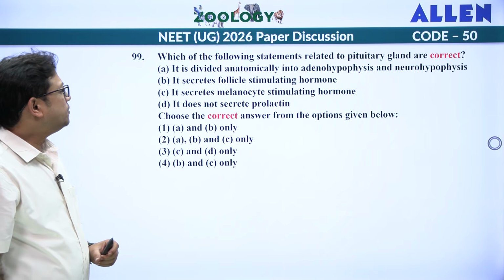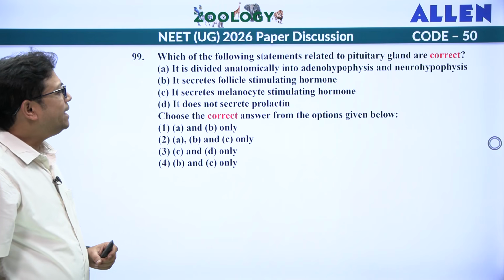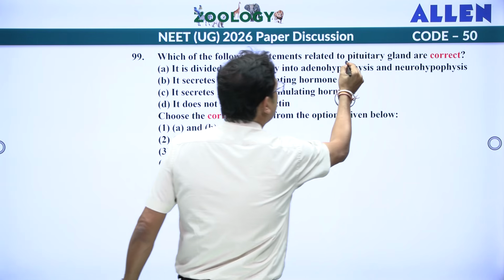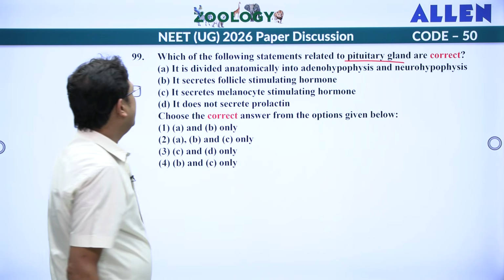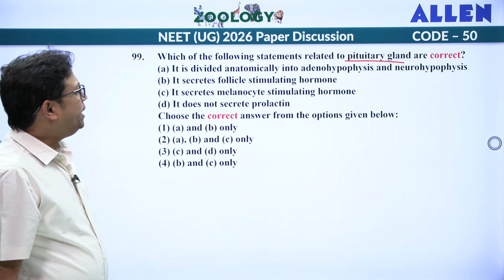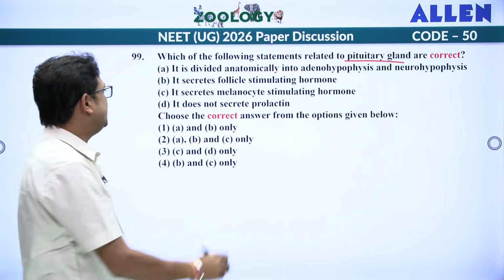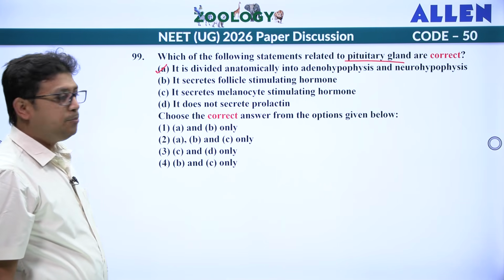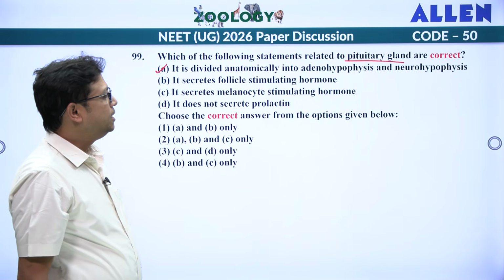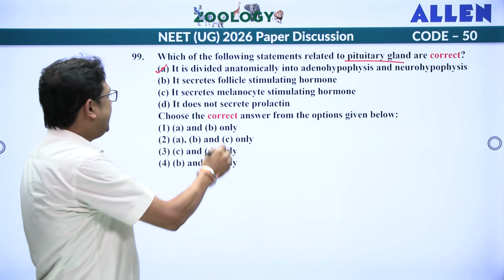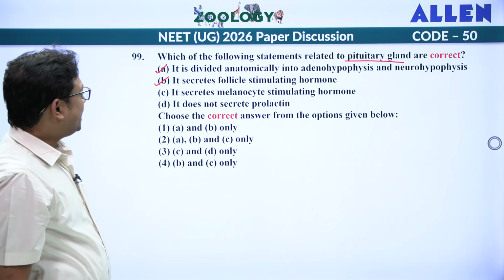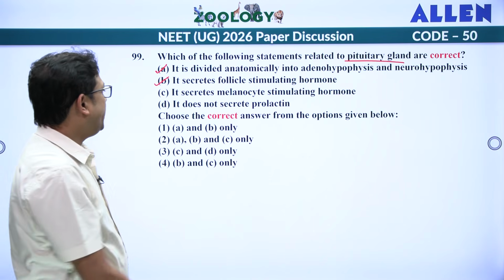Next. Which of the following statements related to pituitary glands are correct? So pituitary gland, and it is correct. It is divided anatomically into adenohypophysis and neurohypophysis. Statement is true. Adenohypophysis means what? Anterior pituitary, and neurohypophysis is posterior pituitary. It secretes follicle stimulating hormone. That is also true.